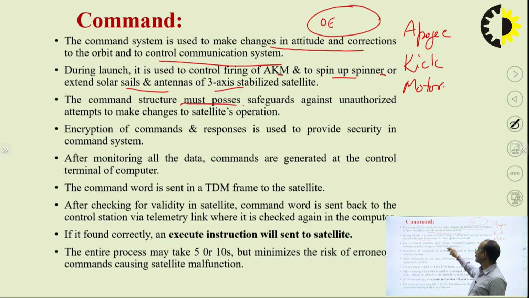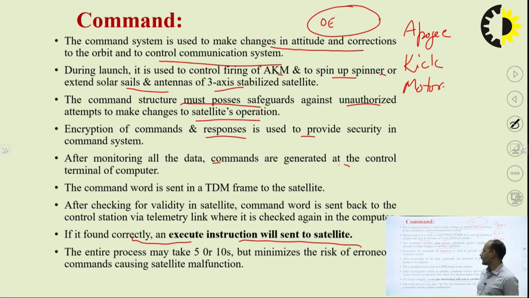Then the command structure must possess safeguards against unauthorized attempts to make changes to satellite operation. Also, encryption of command and response is used to provide security to the command system. Similarly, after monitoring, all the data commands are generated at the control terminal of the computers. Also, if it is found correct, an execute instruction will be sent to the satellite, and this entire process will take 0 to 10 seconds, but minimizes the risk of erroneous commands causing satellite malfunction.